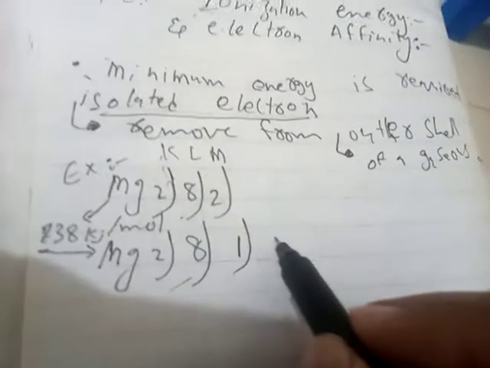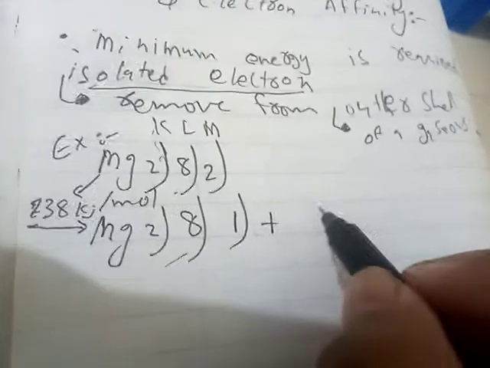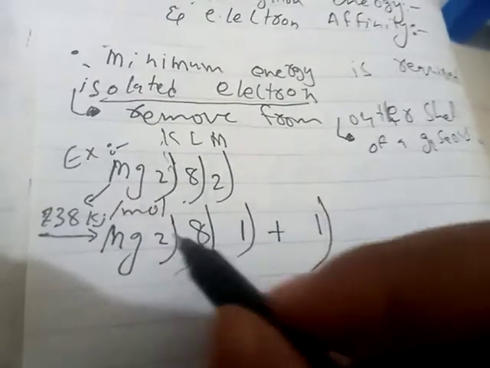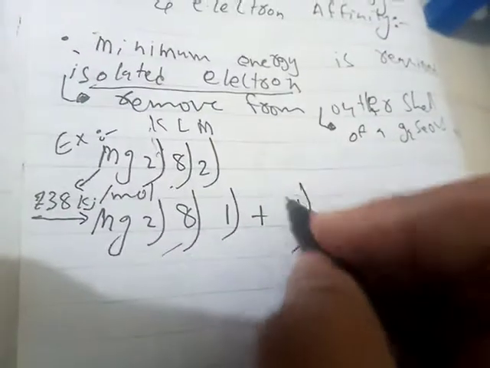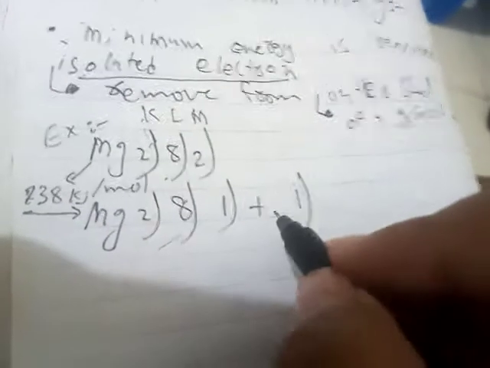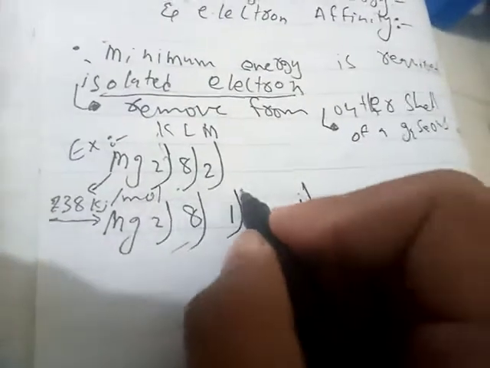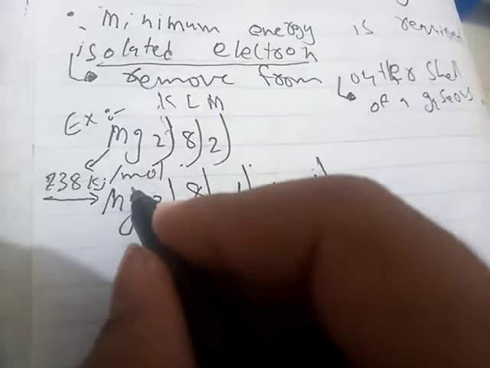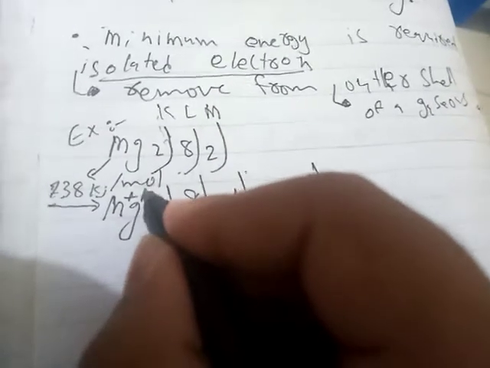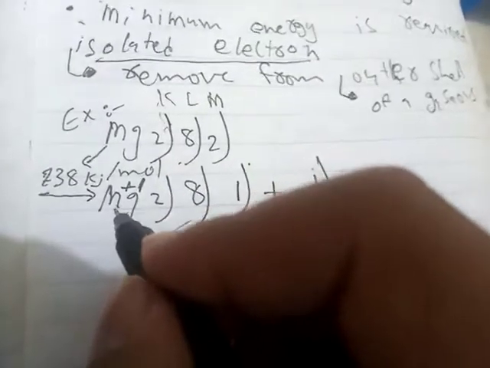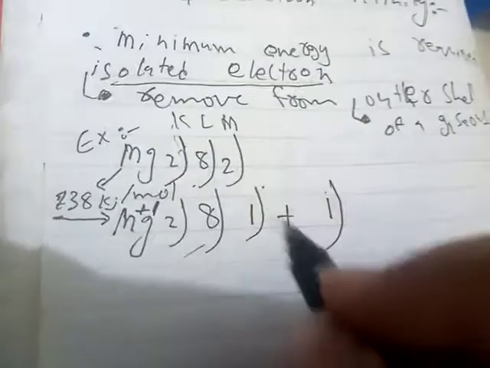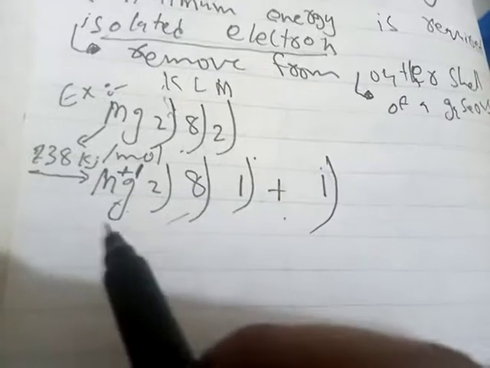One electron will remain in the M shell and one electron will move out. This becomes a free electron, and magnesium becomes an ion with a +1 charge. It doesn't matter who gains this electron, but magnesium has lost it and is now called the Mg+1 ion.